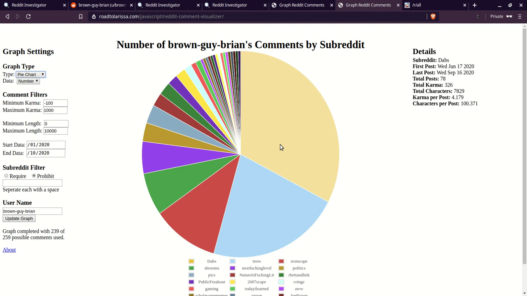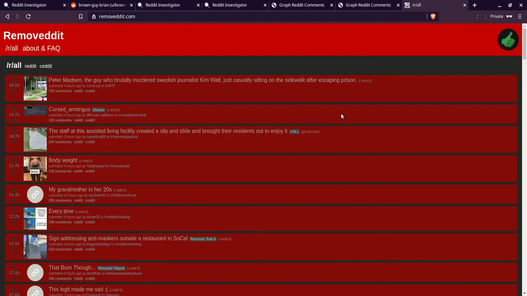In addition to that, there is something called Removeddit, which would actually give the index of everything that's been removed. Unlike Wayback Machine or any type of archive sites, it shows deleted comments, and it says "deleted" in it. So I think this is a very good tool to see things that people have previously removed and cross-reference them.